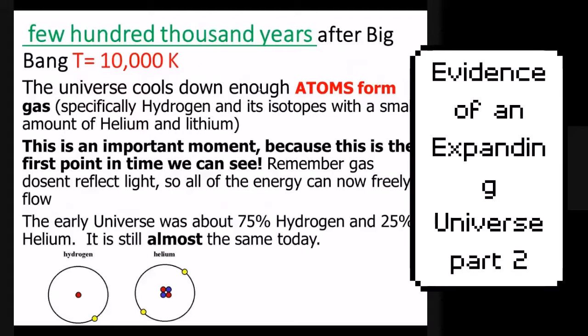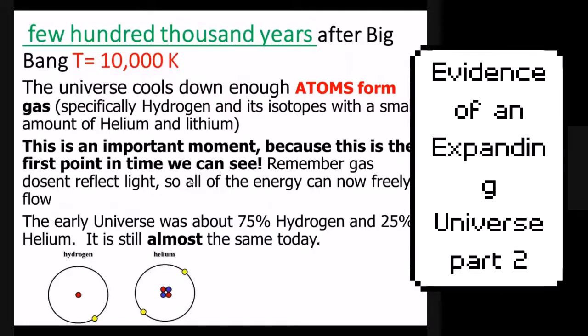And at this point, it's cool enough, I should say hot enough, but it's really cool enough for actually atoms to form. So hydrogen and helium were actually formed at this time. Before that, they were all there. The electrons, protons, and neutrons were there. It's just they didn't want to stick to each other. It was just too hot. Everything was a plasma. But once you reach about 10,000 Kelvin, atoms can start forming. So protons, neutrons, electrons start coming together. You can get hydrogen, helium, a little bit of lithium as well.